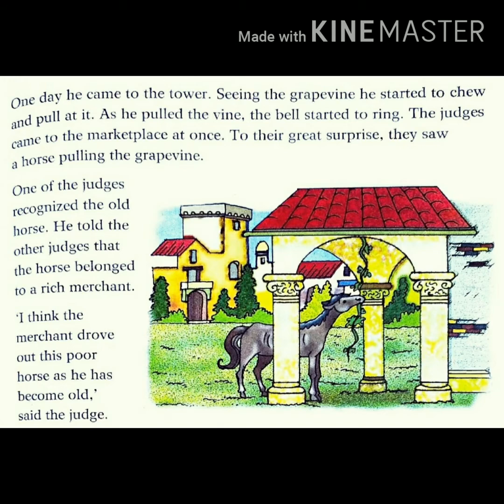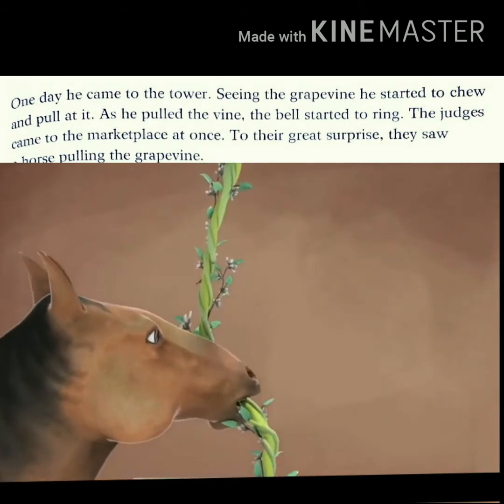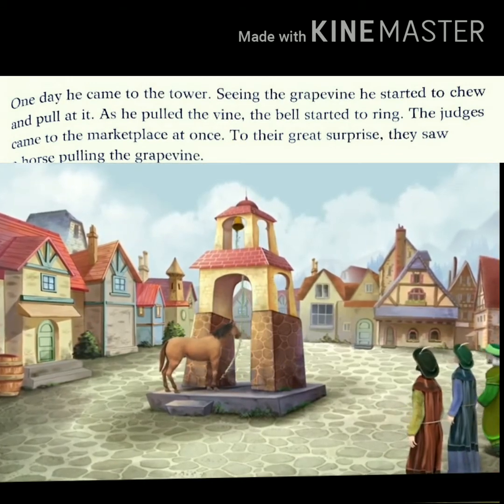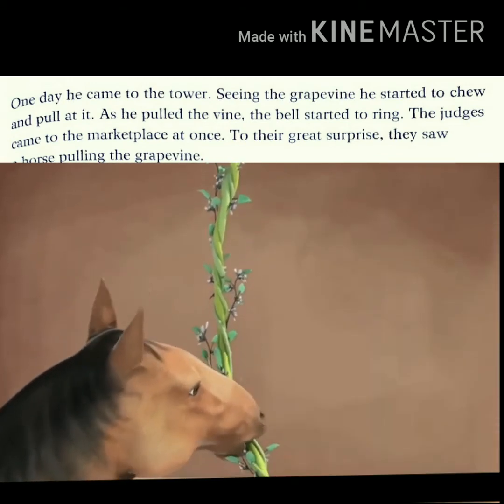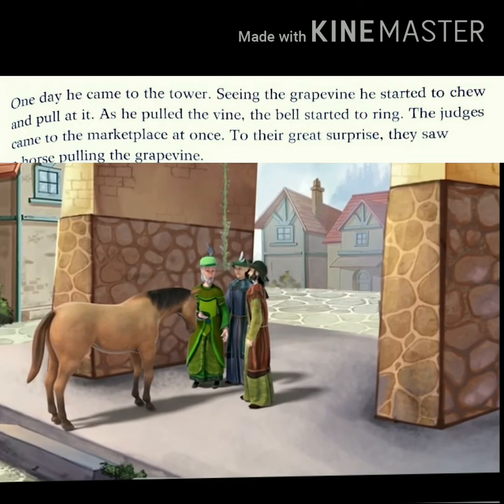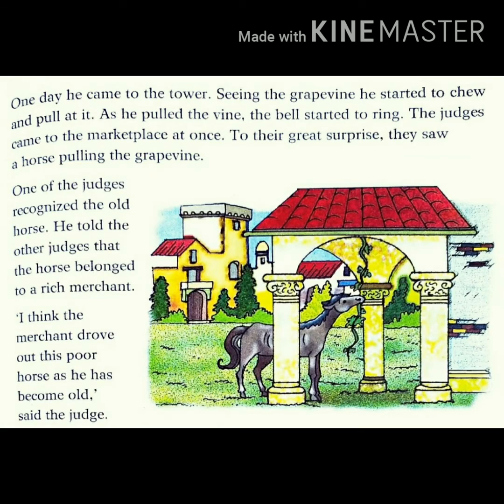Now, let me explain. One day, what happened? That horse kept wandering here and there and reached the tower. After reaching that tower, seeing the grapevine, he started to chew and pull at it. As I have already told you, the horse was really very hungry. It didn't have any food, so it started chewing that grapevine. Because of this, the bell started to ring. After listening to that bell, the judges came to the marketplace at once, and to their great surprise, they saw a horse pulling the grapevine.